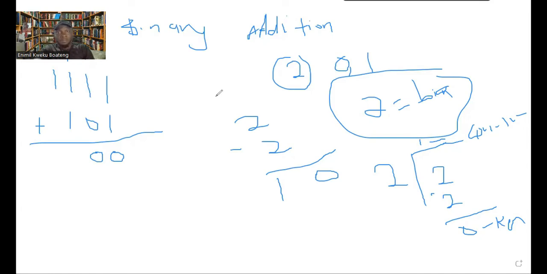Now, 3 is not in binary because in binary, our answers can be 0 or 1. So what we can do is to quickly convert 3 to binary. Now, to convert 3 to binary, I said you can subtract the base from the number that you get. So you take 2 from 3, you get 1. But anytime you do subtraction, don't forget that there's a carry of 1. So it means that 3 in binary is 1, 1, or 1, remainder 1.